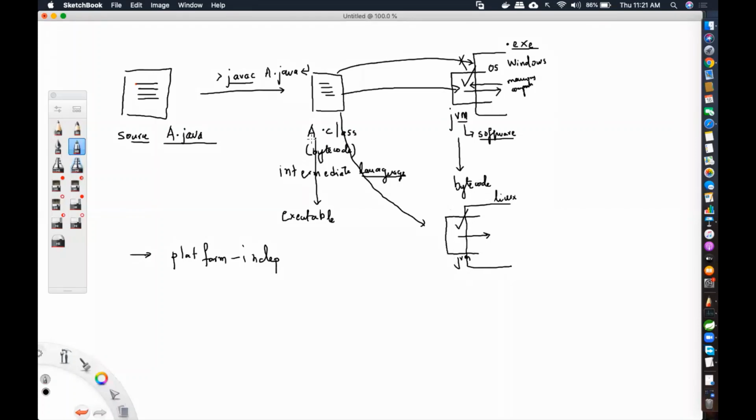But the dot class file, which is compiled in one system, say Windows, I compiled it in Windows. This dot class file, if I were to take it in a pen drive and try to run it on the JVM which is installed on Linux, it will work perfectly fine. Do you understand? So the A dot class file, which is the executable file or the bytecode in Java, will run on any JVM that is platform specific. And that is the reason why Java as a programming language is platform independent.